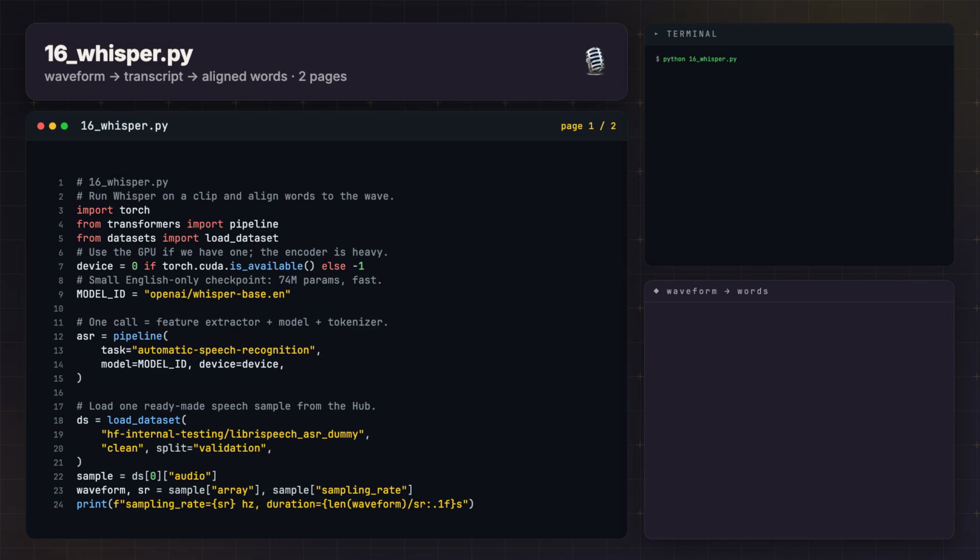One file, two pages. We load the pipeline, load a sample clip off the hub so there's nothing to download by hand, run it once for the plain transcript, then run it again with timestamps turned on so we can align every word to the waveform. Let's walk it.